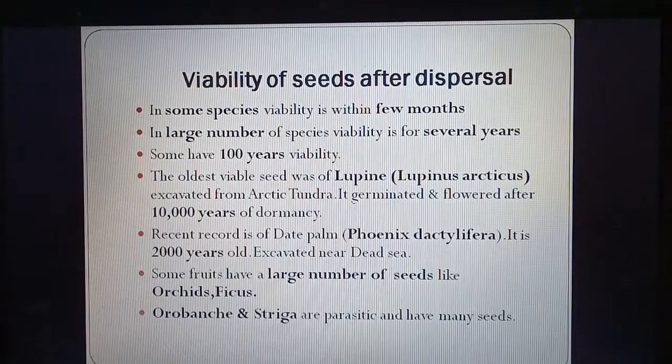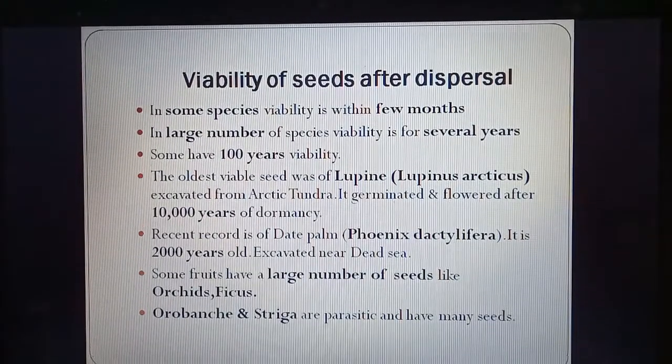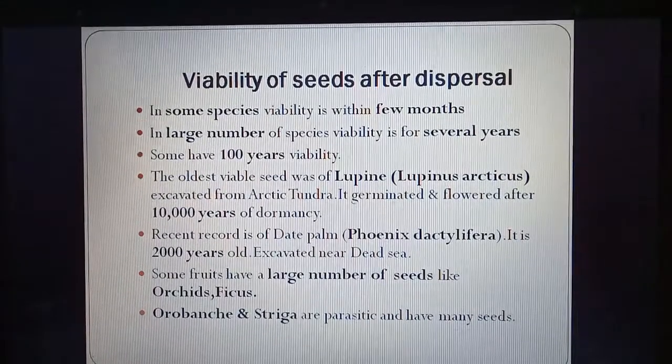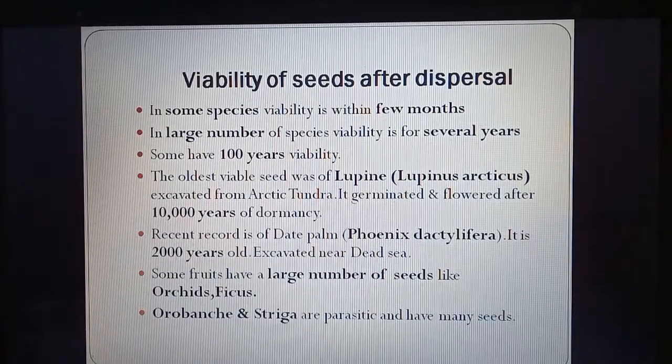Now viability of seeds after dispersal. Viability of seeds means the ability to germinate and produce a new plant. So it varies with different plants. In some species, viability is for a few months. In many plants, the viability is for several years, like grains. In some, they have 100 years viability. And the oldest viable seed was of lupine, which is called Lupinus arcticus.